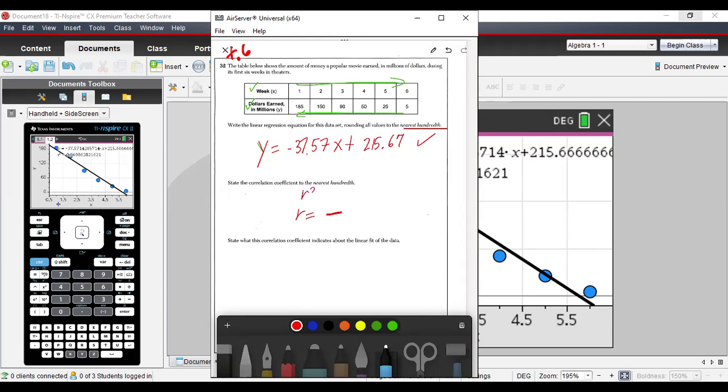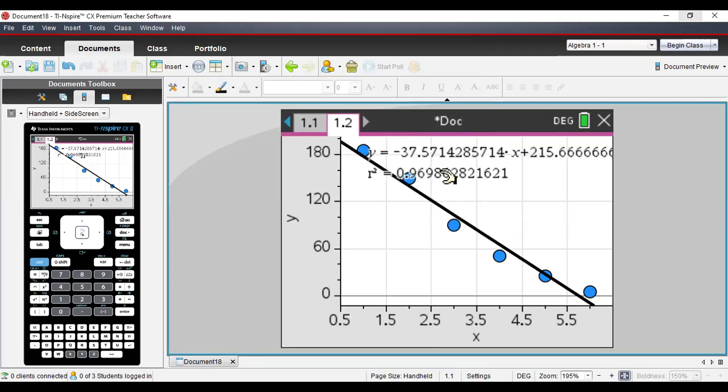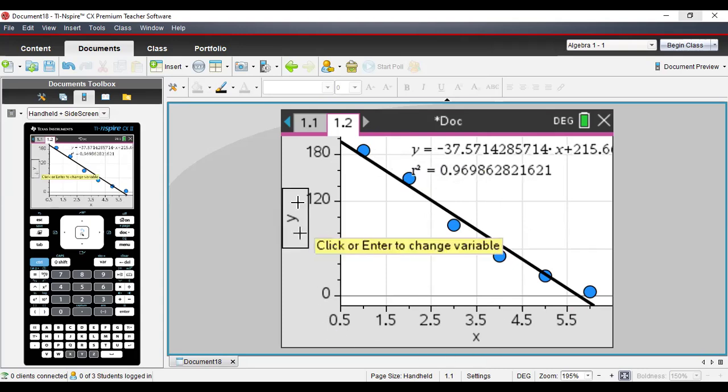So what I'm going to do is put the R squared value in, and then take the square root of it, and that's going to give me the correlation coefficient. So R squared is equal to 0.969862821, and then I'm going to take the square root of that.